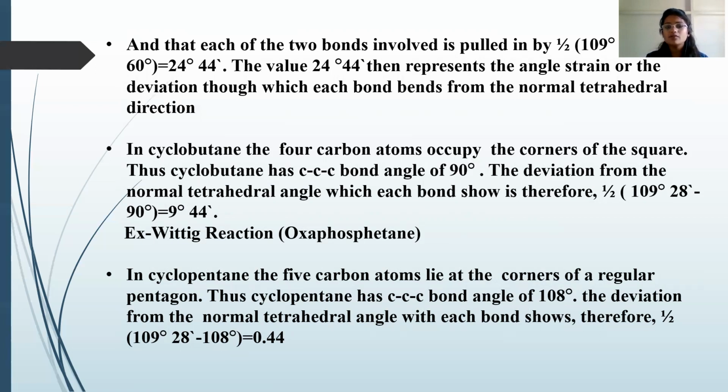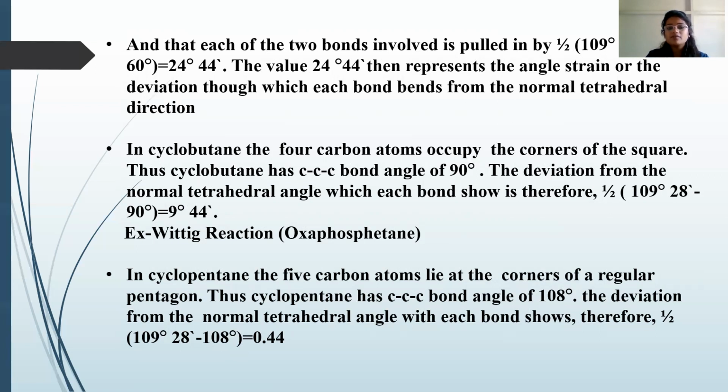In cyclobutane, the four carbon atoms occupy the corners of a square. Cyclobutane has a carbon-carbon-carbon bond angle of 90°. The deviation from the normal tetrahedral angle, which each bond shows, is 9°44'. In this interpretation, the bond angle is far from the normal angle, so the ring opens very easily.